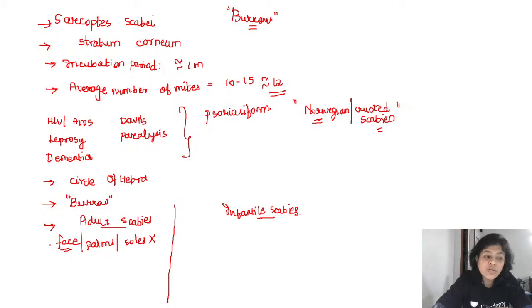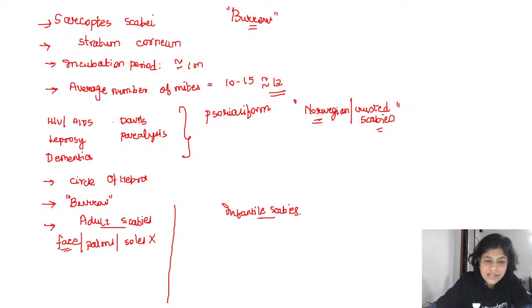The only exception being Norwegian scabies or crusted scabies. There you get thick psoriasiform plaques on the palms and soles, because here again, as I mentioned, the immunity is an issue. But in an otherwise adult individual, the palms and soles are usually not involved, and the face is usually not involved. The implication of this is that when you treat the patient of adult scabies with permethrin, you tell the patient to apply the permethrin from behind the ear, from the chin down. The patient is not told to apply permethrin on the face.